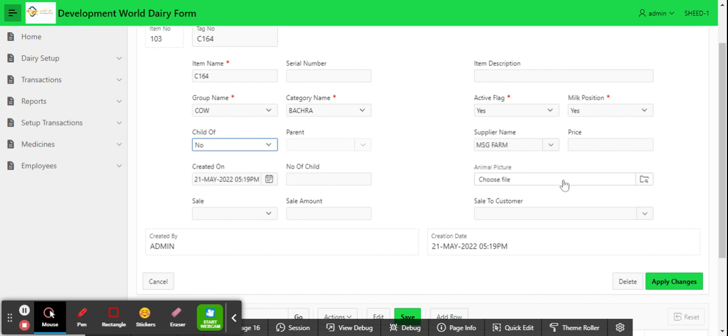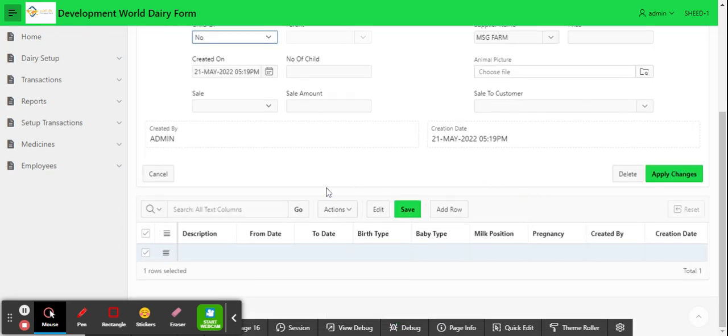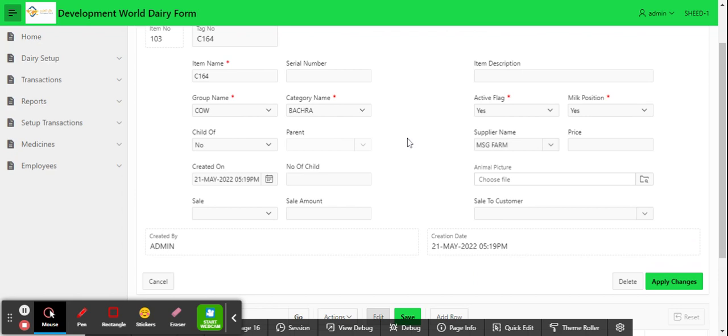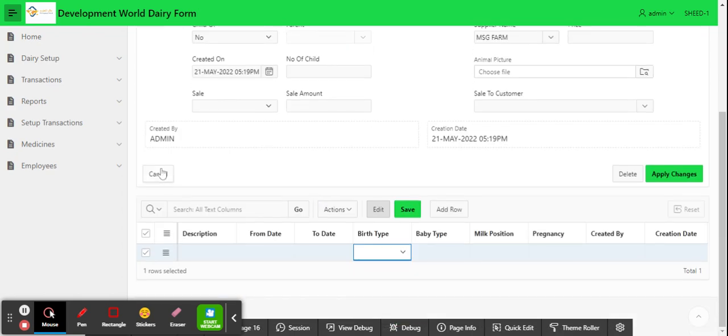We can save its picture also, and we can also manage its history description, for example, pregnancy position, and if it gave birth, the delivery, or the child, the baby was born, on which date it was created, and the detailed information belonging to that animal we can save here.